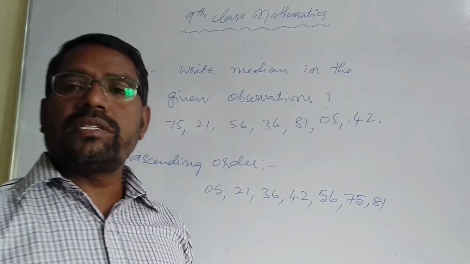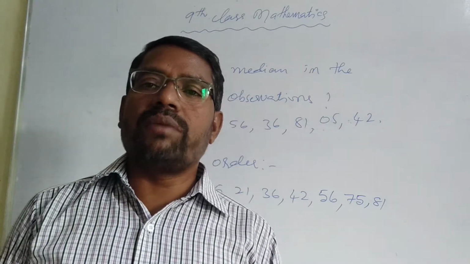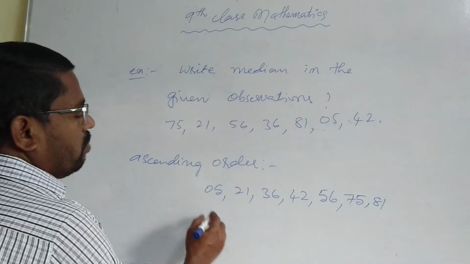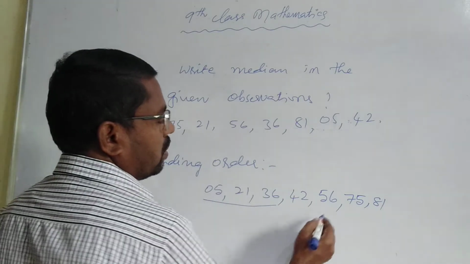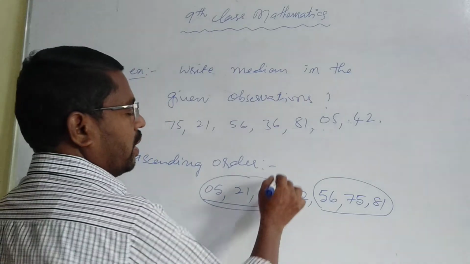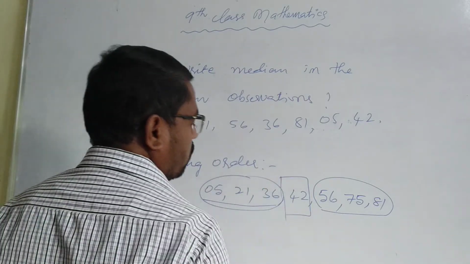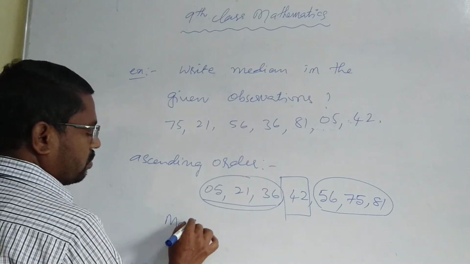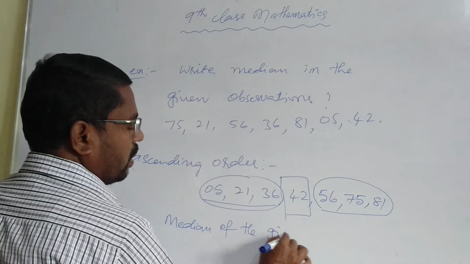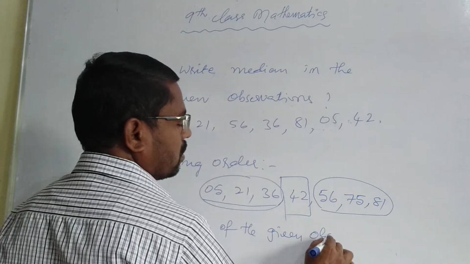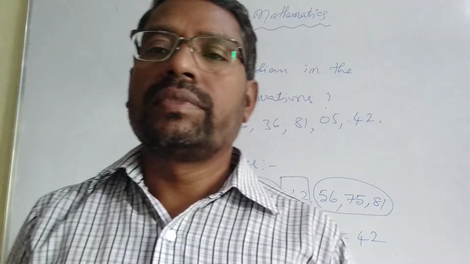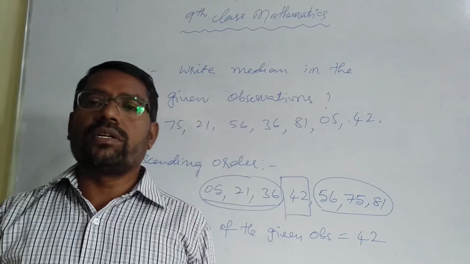7 observations means an odd number of observations, and odd means we get only 1 middle value. What is the middlemost one? Now we are going to decide that. These three on each side we have to delete, and our answer is 42. So the median of the given observations is equal to 42. You can write the answer. This is a simple question, children.